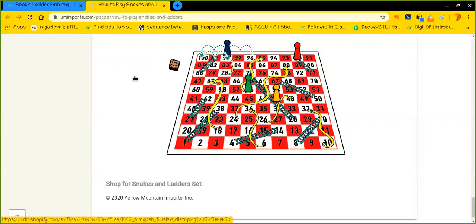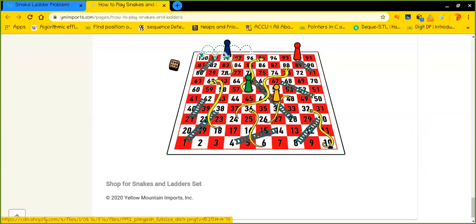In order to find the shortest or minimum path, we generally use BFS.